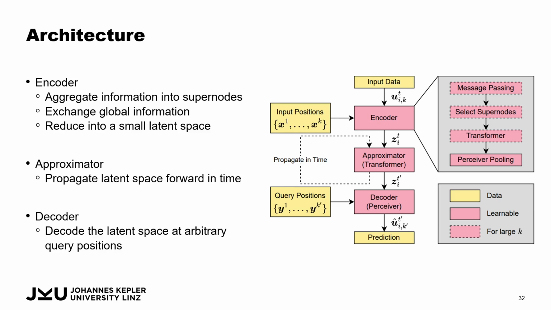We then have the approximator that propagates this latent space forward in time, and the decoder that decodes this latent space at some arbitrary spatial position. What we additionally do for training: this training procedure here wouldn't really enforce some separability between encoder and decoder, because what's the difference between the transformer blocks of the encoder and the transformer blocks in the approximator? So we need to enforce some kind of responsibility to each component to really make sure that we can do this propagation in time.